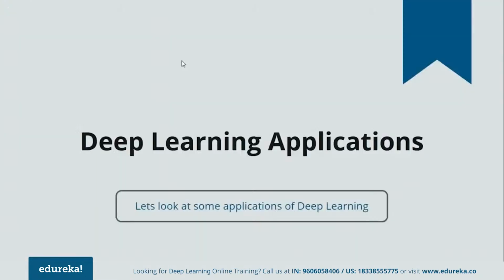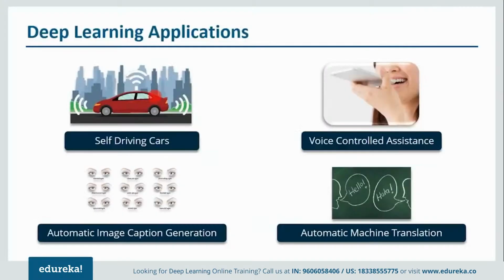So we'll move forward and I'll give you some applications of deep learning. So here are a few applications of deep learning. It can be used in self-driving cars. You must have heard about self-driving cars. It'll capture the images around it, process that huge amount of data, and then decide what action it should take. Should it take left, right, should it stop? Accordingly, it'll decide what action to take. And that will reduce the number of accidents that happen every year.